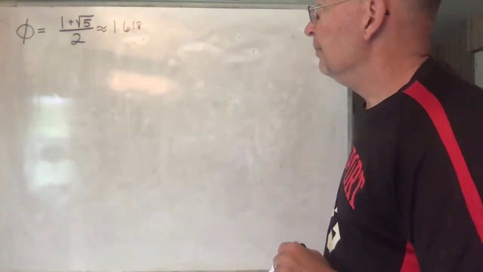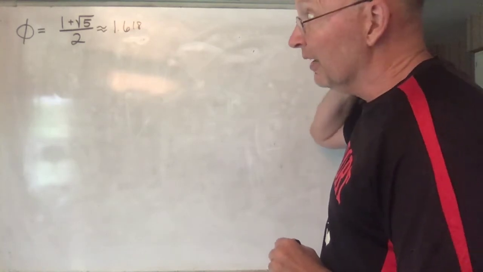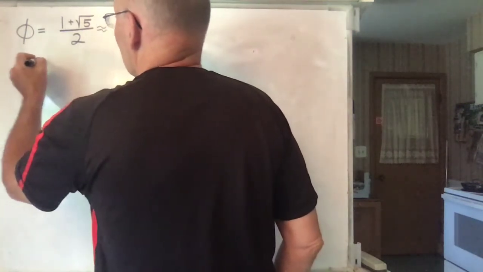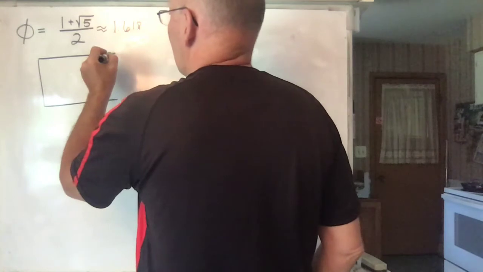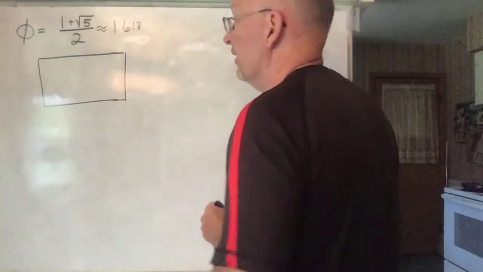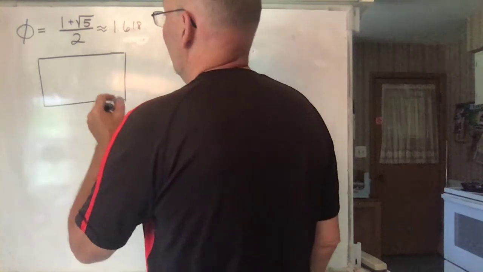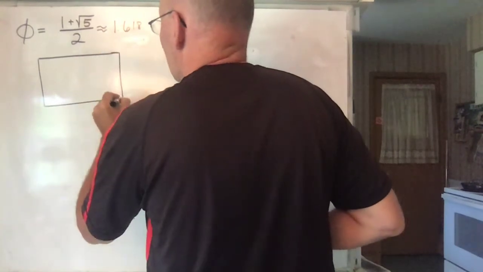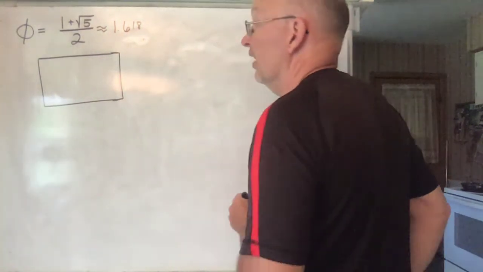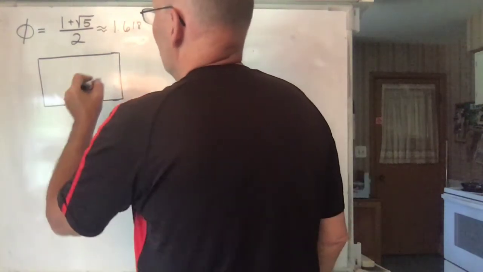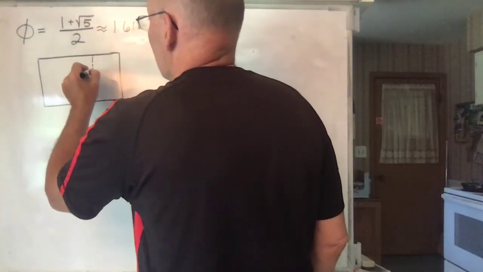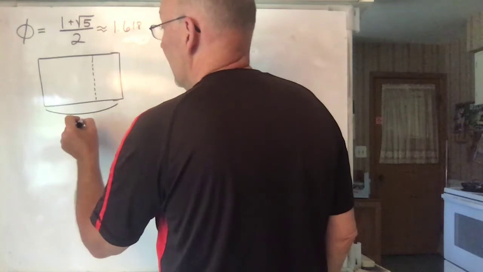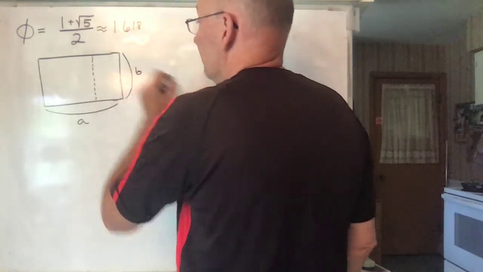But anyway, here's where this number comes up. If you take a rectangle and you make the rectangle just the right size, I gotta make it just a little bit more square like that. Just the right shape, so that if you cut off a square, there you cut off a square, and let's let this distance be A, and we'll let this distance be B,